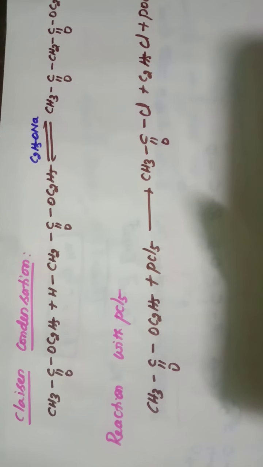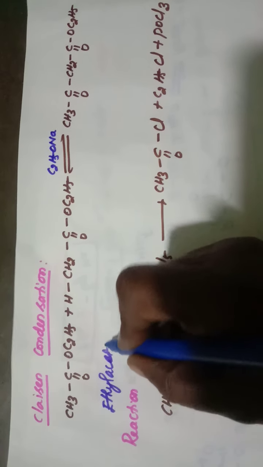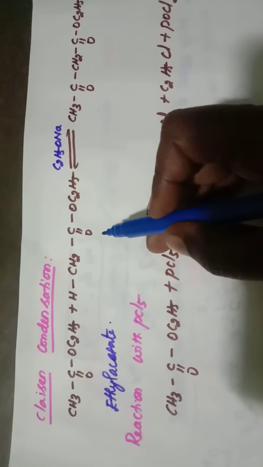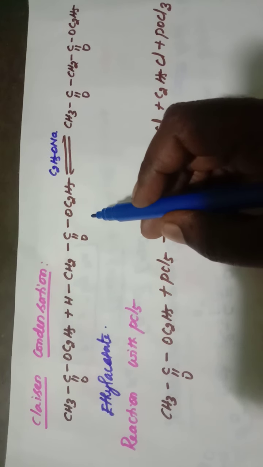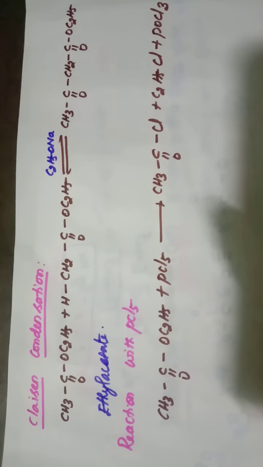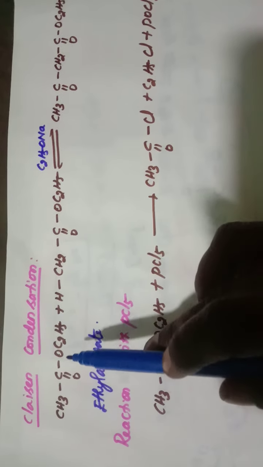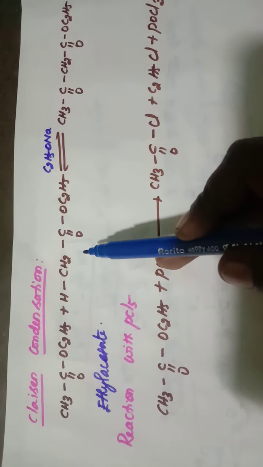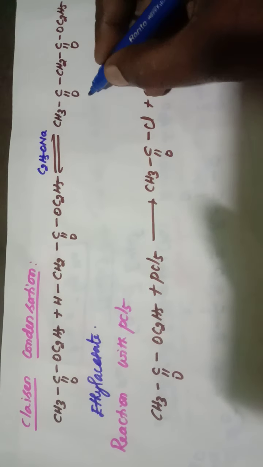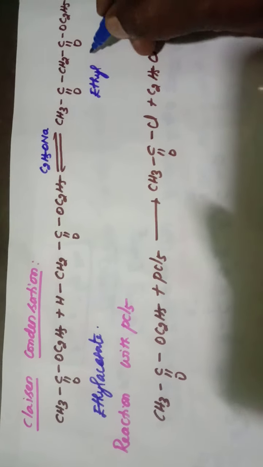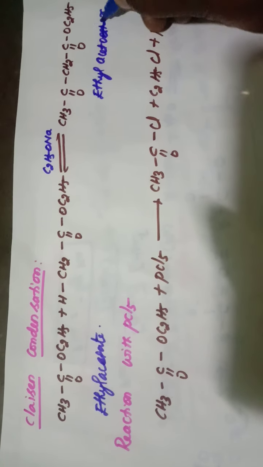Here ethyl acetate reacts with another molecule of ethyl acetate, and self condensation takes place. So ethyl acetate undergoes self condensation and forms beta ketoester. Name of this compound is ethyl acetoacetate.